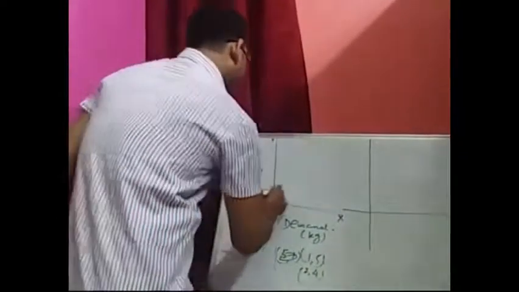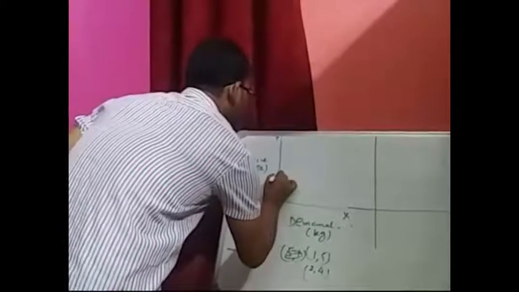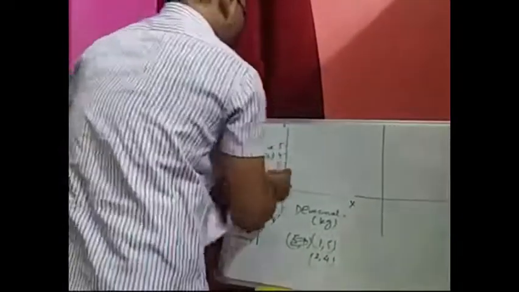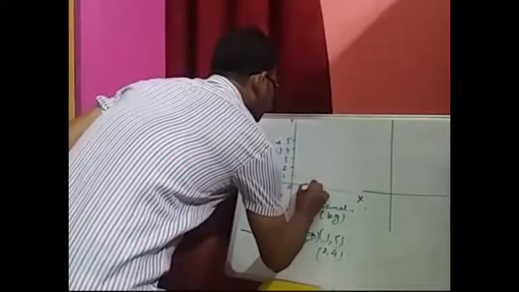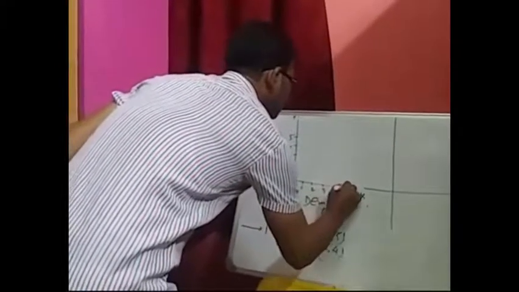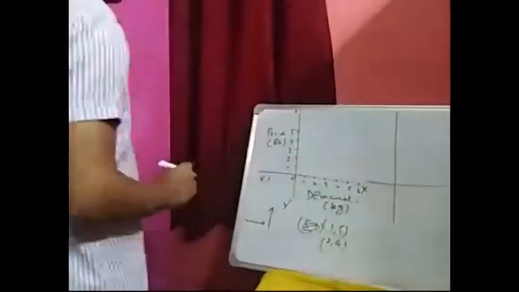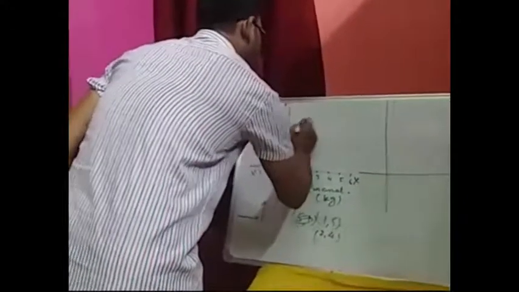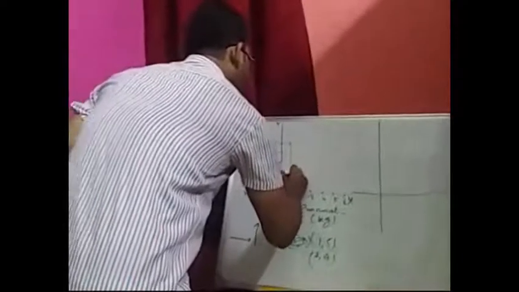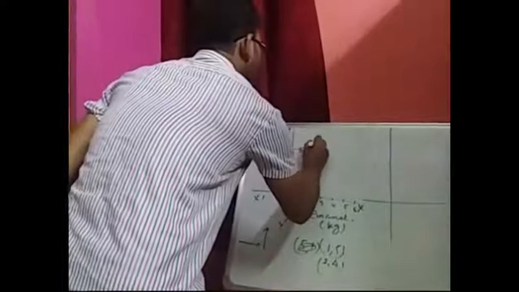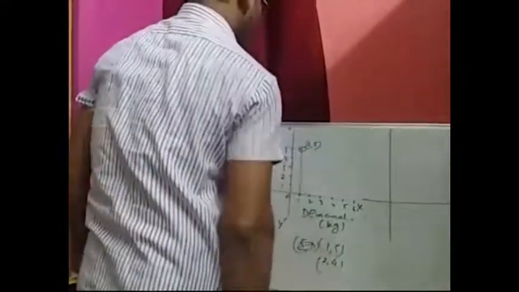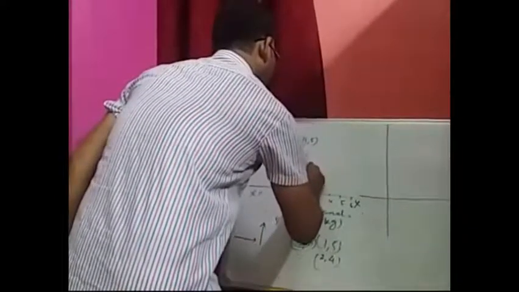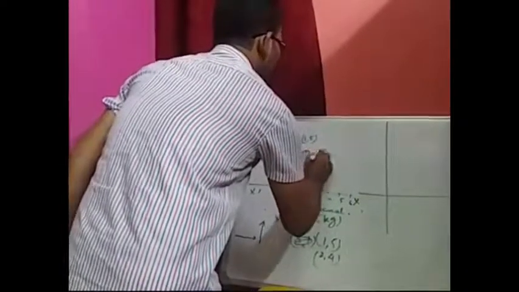Now you see I am plotting 1, 2, 3, 4, 5 on the horizontal axis, and similarly 1, 2, 3, 4, 5, 6 on the vertical axis. Now the point 1, 5, and the next is 2, 4.